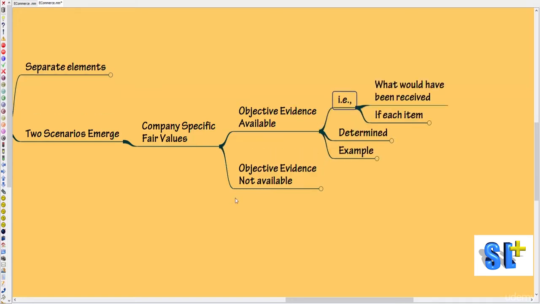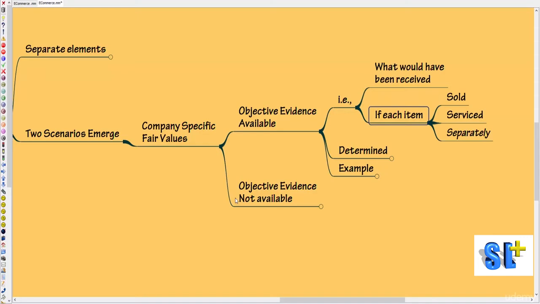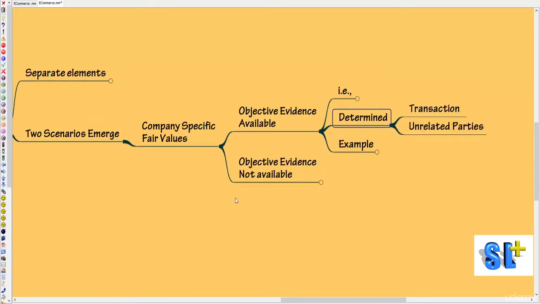When evidence is available, we have to find out what would have been received if each item is sold or serviced separately. That is, what we are trying to do is unbundle the bundled items, and when you do this unbundling, you know the company specific fair value for which objective evidence is available. In such case, you will know what would have been received if each item is sold or serviced separately. In that case, we can find out the amount which should be recognized.